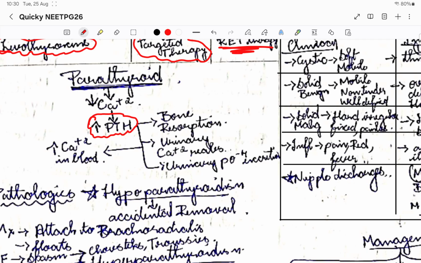How does it increase the calcium level of the blood? It goes and targets the bones. It will cause bone resorption, and also it causes urinary calcium reabsorption. It also tries to excrete phosphate in the urine, because phosphate tends to hold calcium with itself. Otherwise there would be increased calcium excretion along with the phosphate. So to avoid that, PTH reduces the phosphate level in our blood. This is how it works.